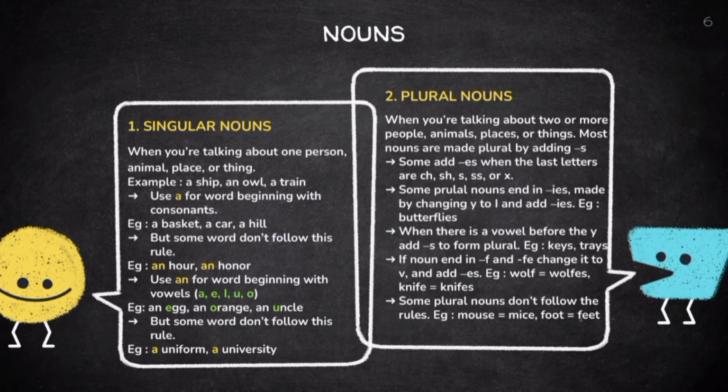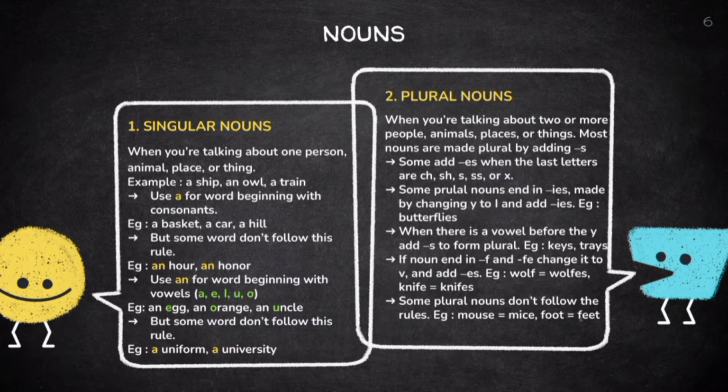Singular noun. When you are talking about one person, animal, place, or thing. For example, a sheep, an owl, and a train. Use a for words beginning with a consonant. But some words don't follow this rule, like an hour and an honor. Use an for words beginning with vowels, like an egg, an orange, and an uncle. But some words don't follow this rule.